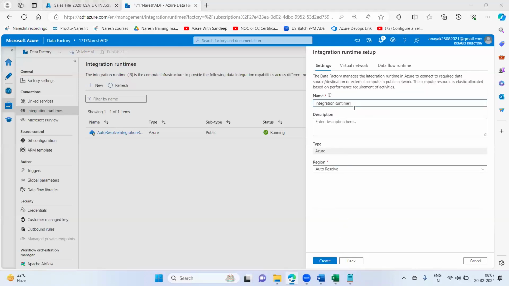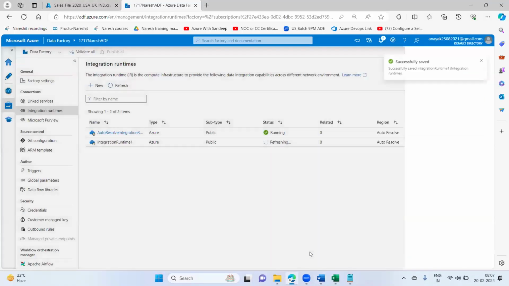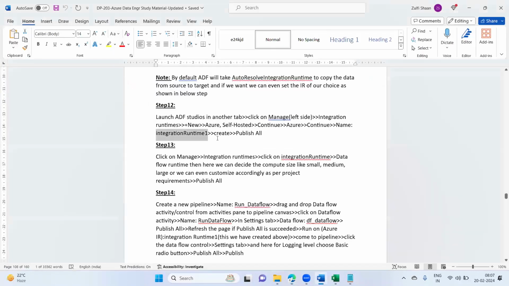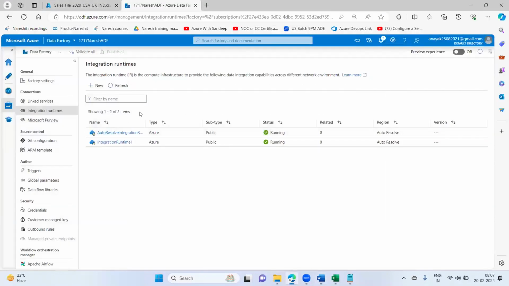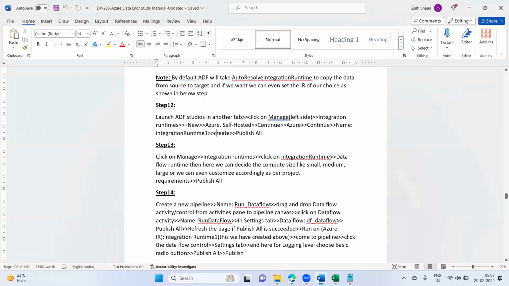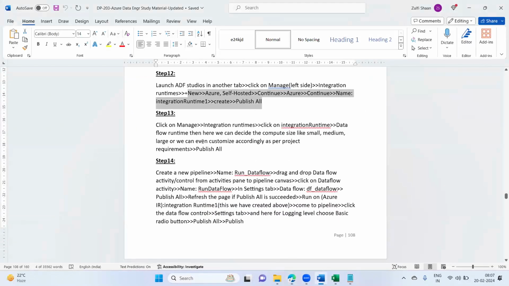Click on create. This is the integration runtime that we have created. Create and publish all. That's it. Publish all is already done, so I don't need to publish all again.